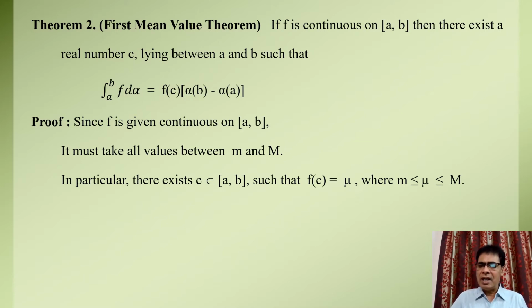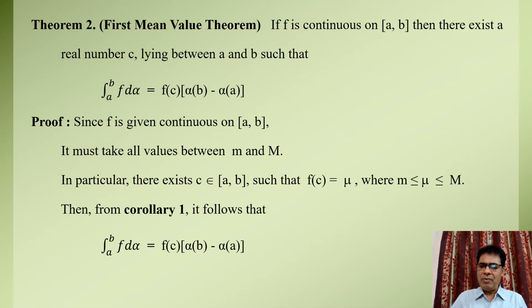Using this result in the corollary first, we get the Riemann Stieltjes integral of function f over the limit a to b equal to f of c into alpha of b minus alpha of a. This completes the proof of the theorem second.